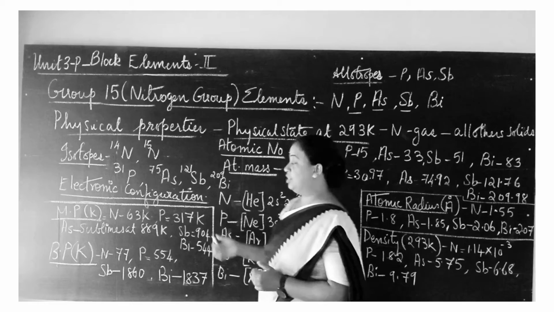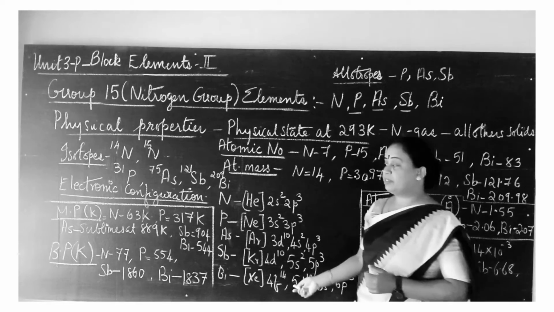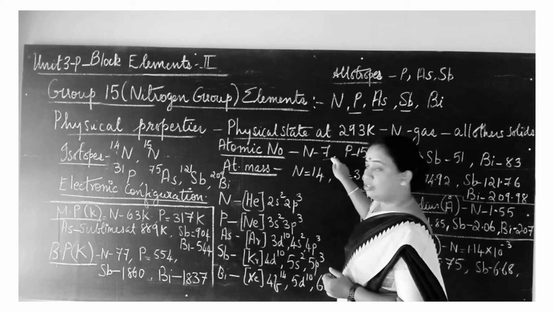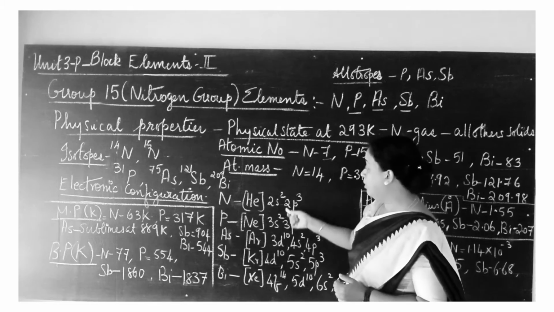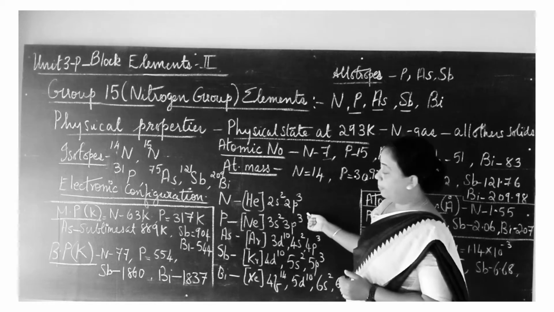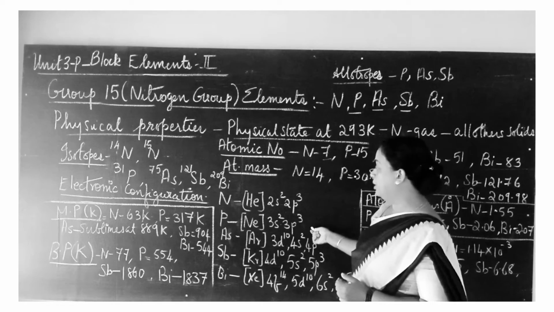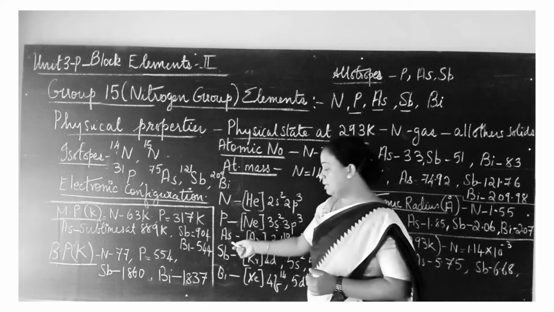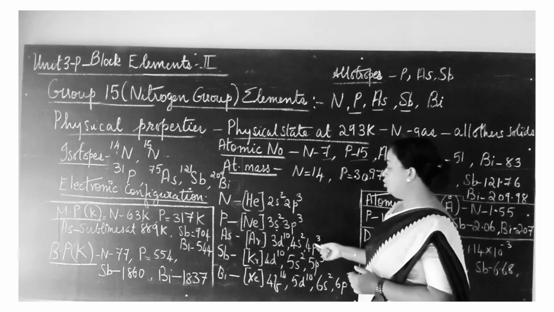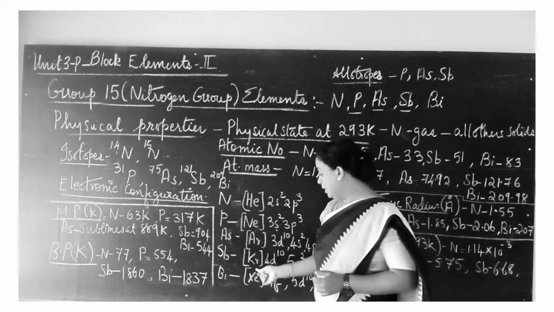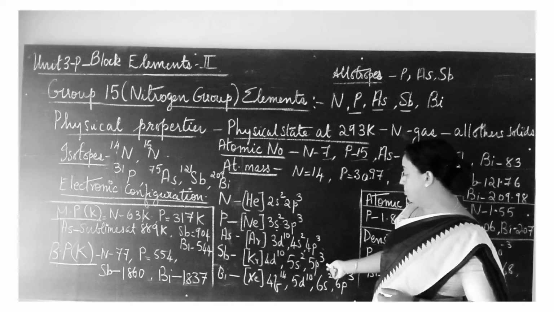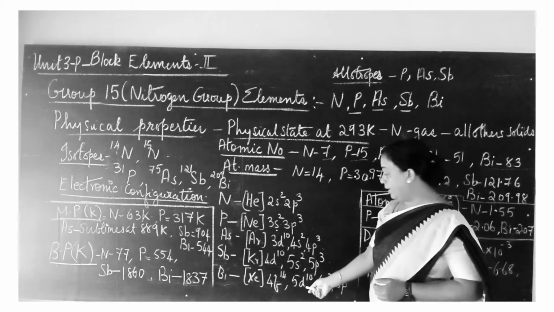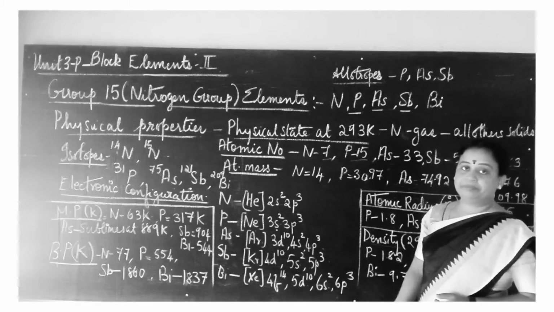Next comes the electronic configuration. Here the short form of the electronic configuration is represented. For nitrogen, the atomic number is 7, so the configuration is helium 2s2 2p3. For phosphorus, atomic number 15, it is neon 3s2 3p3. For arsenic it is argon 3d10 4s2 4p3. For antimony it is krypton 4d10 5s2 5p3. And for bismuth it is xenon 4f14 5d10 6s2 6p3.